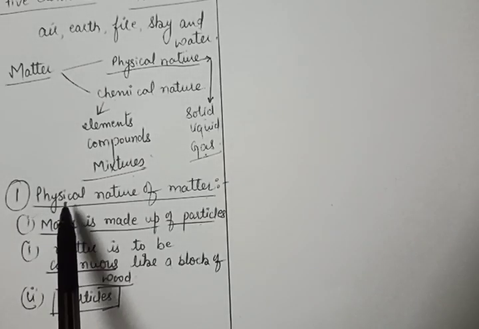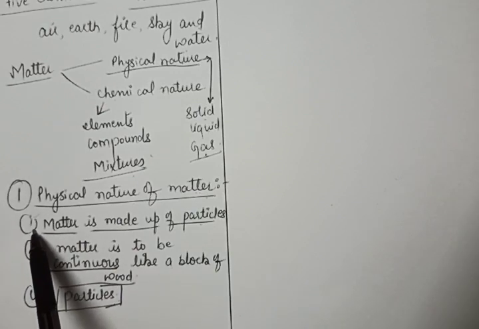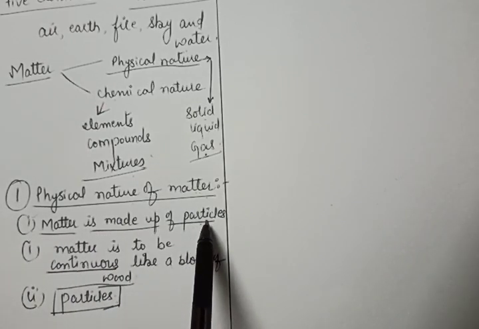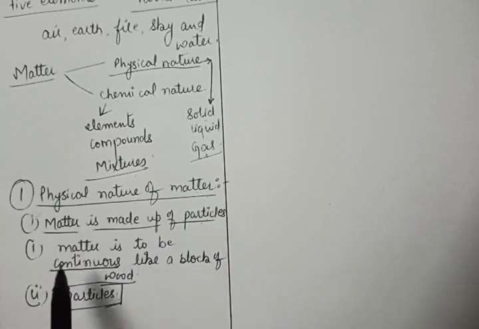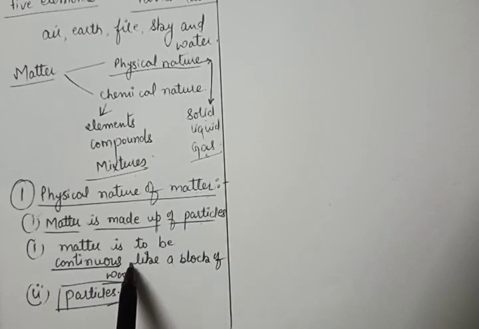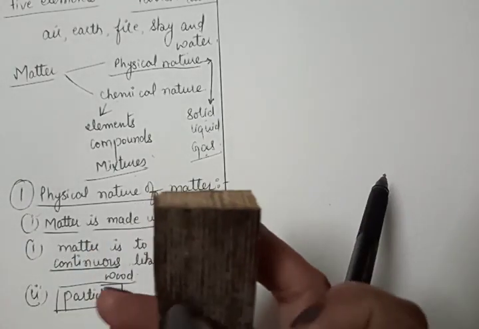First we will start with the physical nature of matter. In this we will do the first point, that is matter is made up of particles. Earlier there were 2 thoughts regarding this. One was saying matter is of continuous nature, like a block of wood.